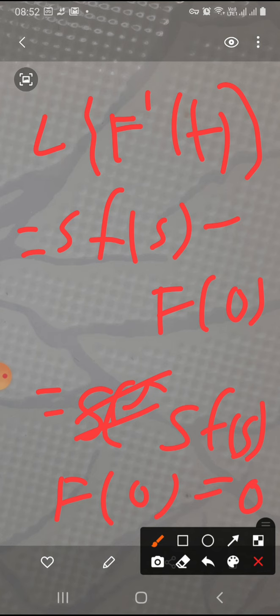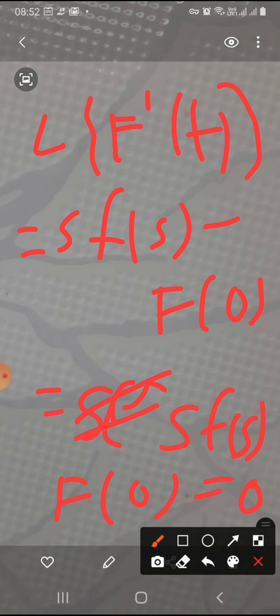Because we have already told you that if inverse Laplace transform of F(s) is f(t) and f(0) is equal to 0, these are two conditions.